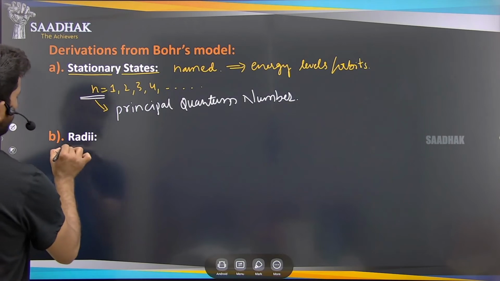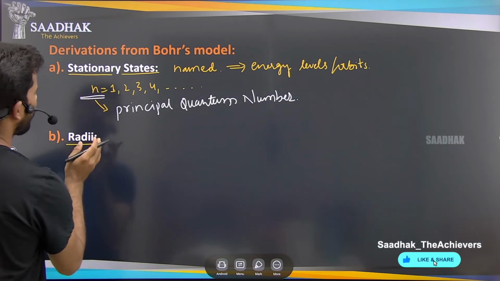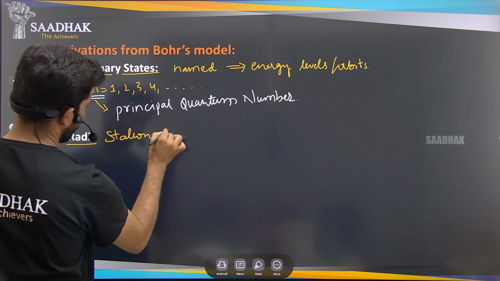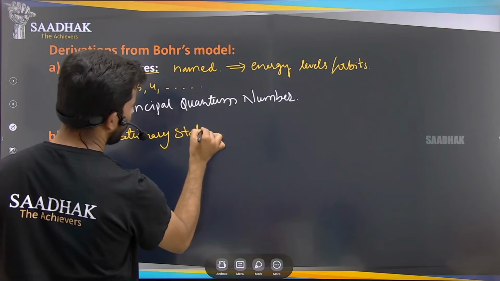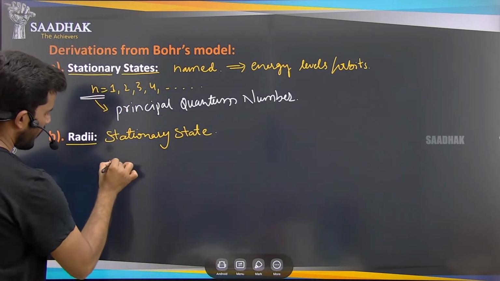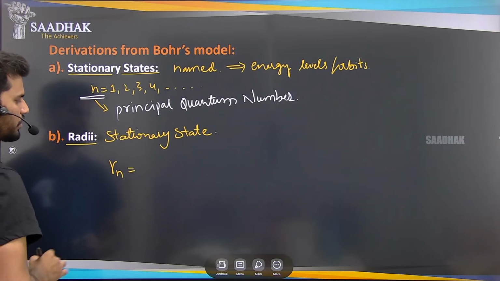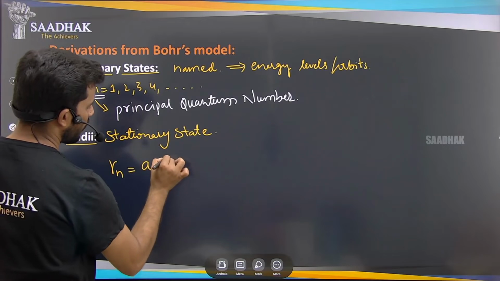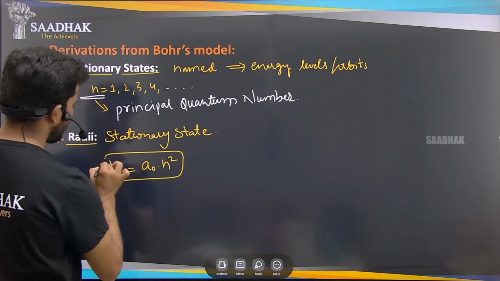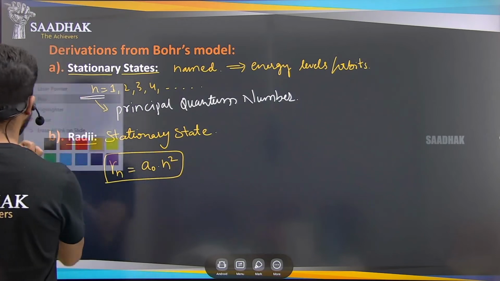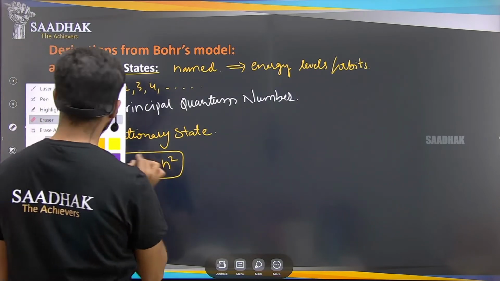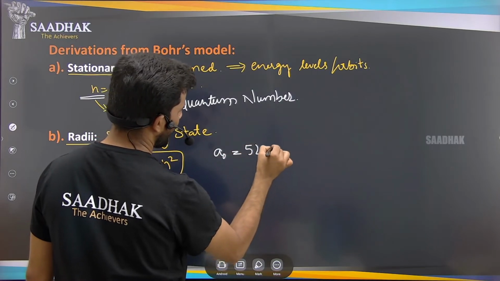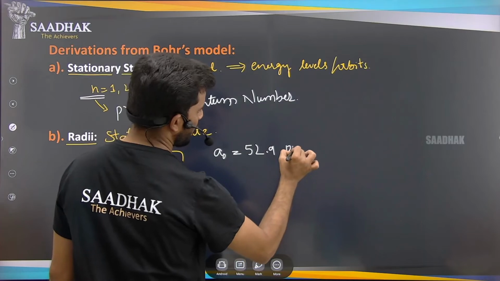Next is radii, the radii of the stationary states, or the orbital radii. This is given by Rn equals a naught into n square, where a naught is 52.9 picometers.